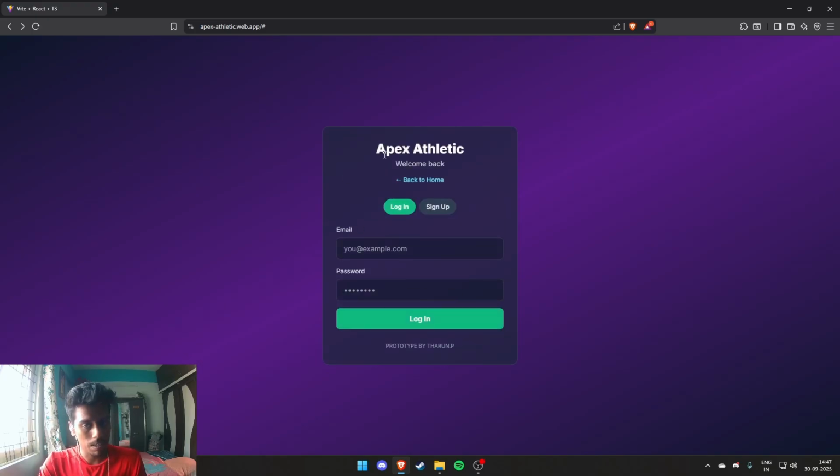So as you can see, we have a login interface that makes it specific to every athlete, and it makes it easier for them to keep track of all their analysis and improve themselves. So there's an option to sign up where you'll have to enter your email and password, and later on you'll have to verify it in your email ID in order to make the account creation successful. As I've already created an account, let me show you the analytics in my account.